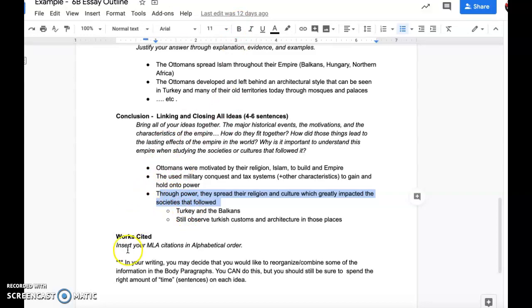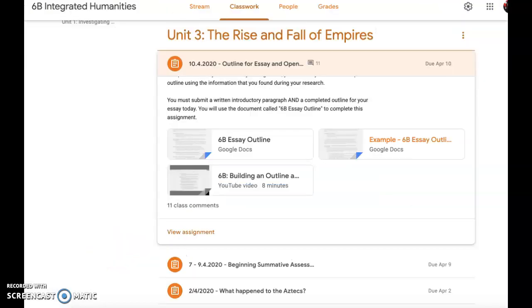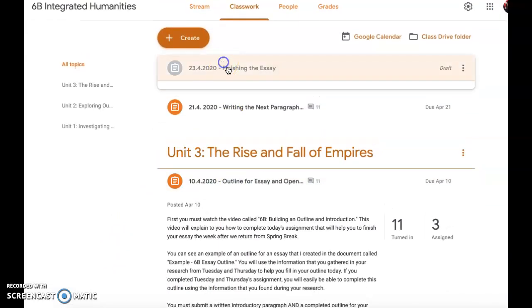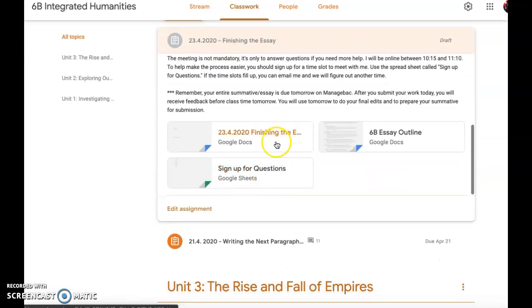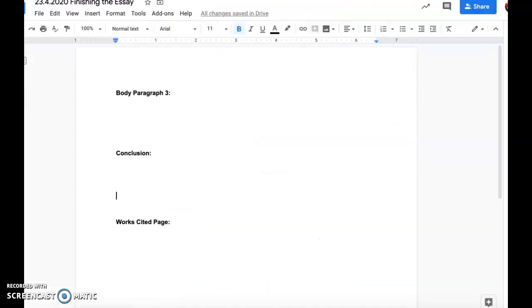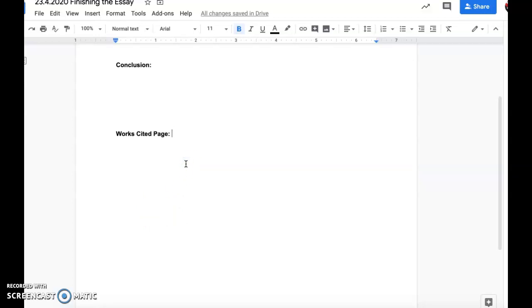And then at the end, of course, you're going to need your works cited, your MLA. Today, how you will record that is in our assignment for today. Down here at the bottom, there's this document here. You open that, and just like last time, you're going to type your body paragraph here and your conclusion here. Write in essay form the ideas that you gathered in your research and put together in your outline to create the final 2 paragraphs. Then you're going to put in your works cited page here. So just copy over all of the citations, all of the sources that you used, put them in alphabetical order, and then you will turn this in today.